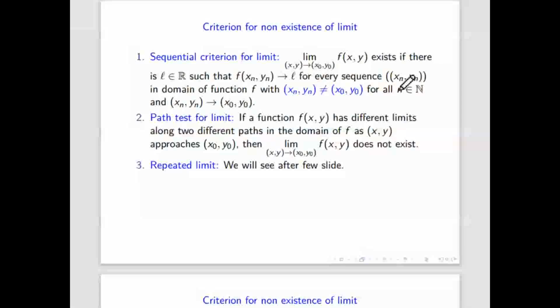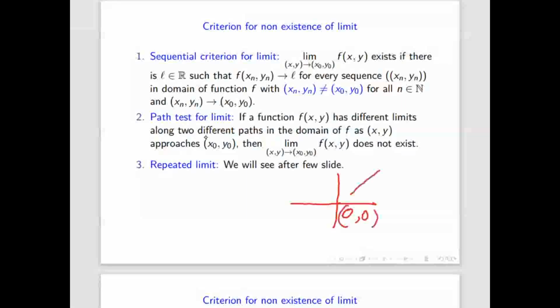Similarly with the path test, because you don't know how many paths there are. In single variable, you know left hand and right hand, only two paths, so you are able to show it. But in two variables you cannot apply this criteria to show the limit exists. Suppose the point is the origin 0, 0. Someone takes the path y equal to x, a straight line, someone takes y equal to x square, which is also passing through 0, 0.